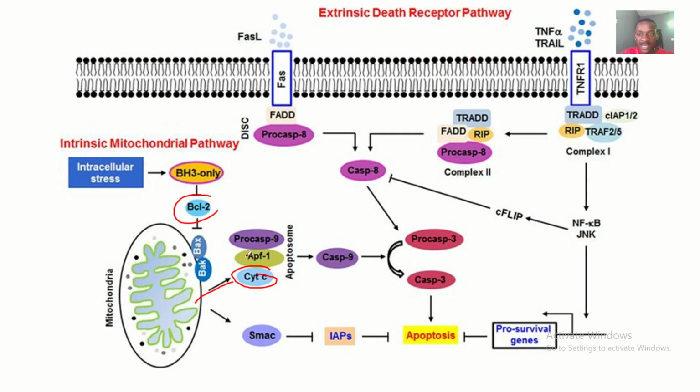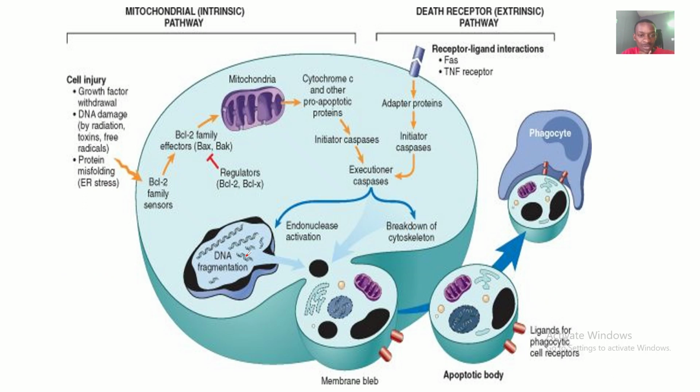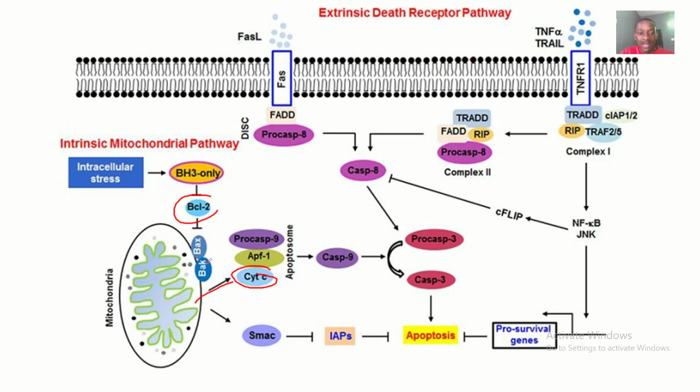I don't really have the MCL1 and BCLX labeled, but you will see BCL2 here. Those anti-apoptotic ones are labeled with this red staff, telling you that they can inhibit the process. Then talking about the pro-apoptotic, we have BAX and BAK.